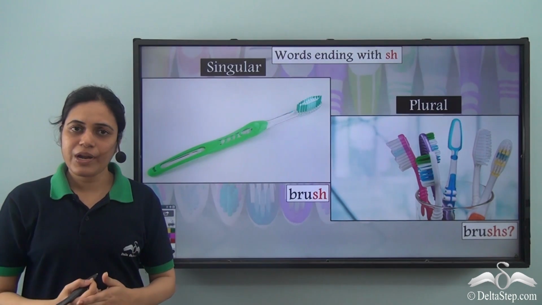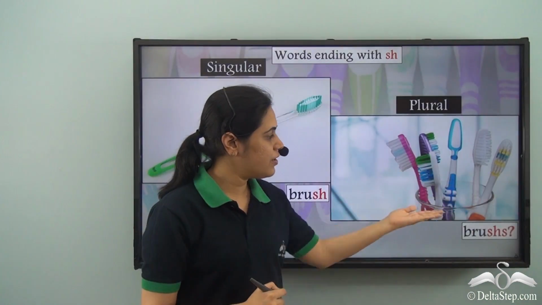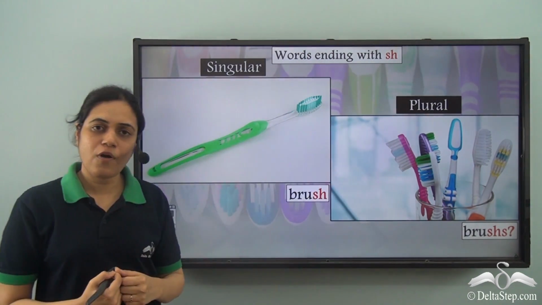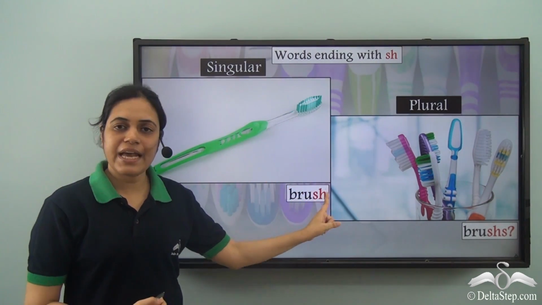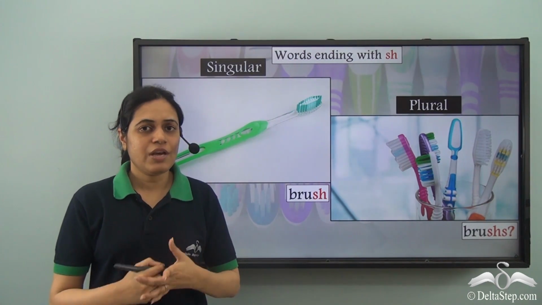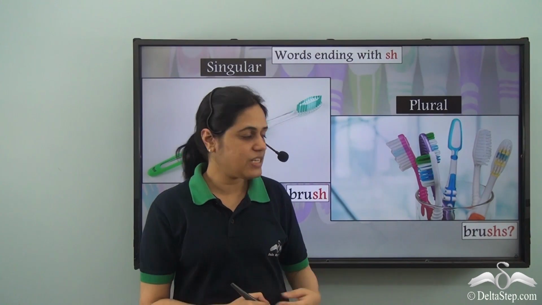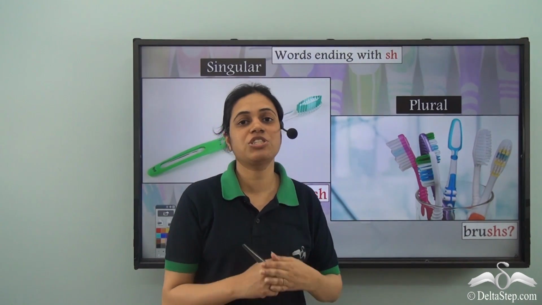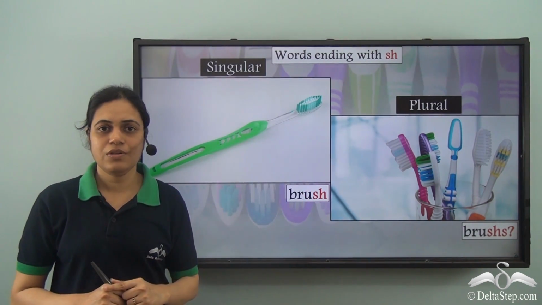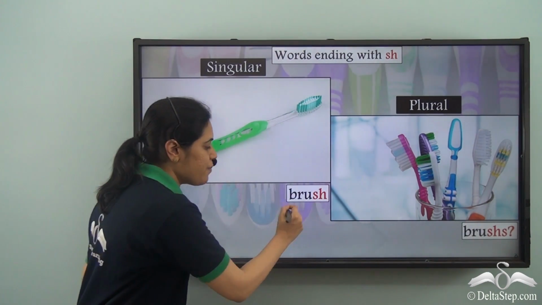Now this is one brush, and over here we see more than one brush. So what will be the plural form? If I add an s after brush, it becomes brushs. It sounds very similar to brush. So it is actually very difficult to pronounce this brushs, which is formed by adding an s after brush. So let us see how we can form the plural form of brush.